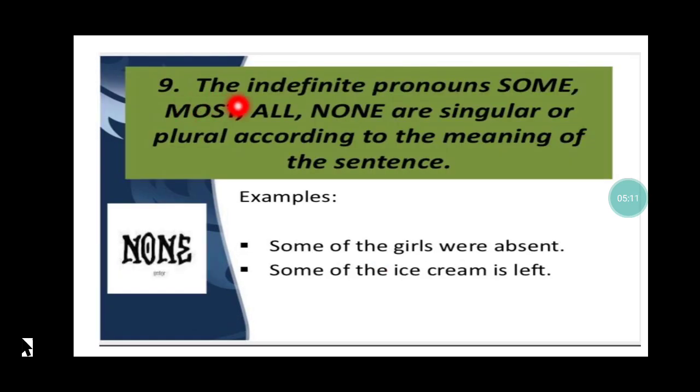Rule number 9. The indefinite pronouns some, most, all, none are singular or plural according to the meaning of the sentence. Now again, these indefinite pronouns will depend on the particular meaning of the sentence. Like when I say some of the girls, I mean that from the whole lot of girls, some of them, that means at least more than one, were absent. So some of the girls were absent.